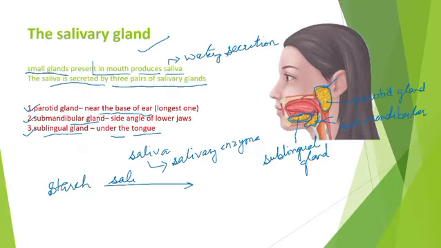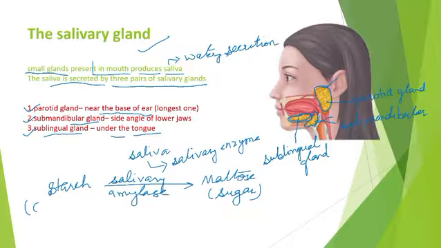Salivary amylase is an enzyme present in the saliva, in the mouth, right? It can convert starch into maltose, a sugar.